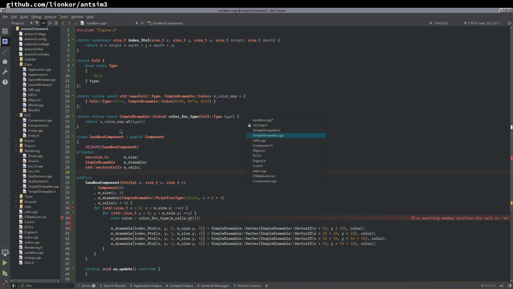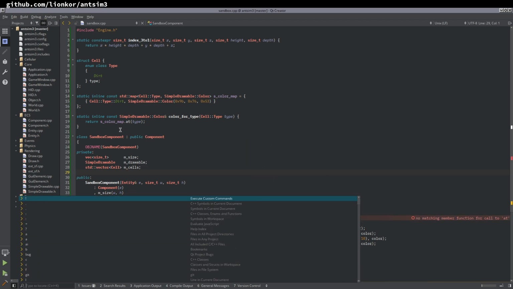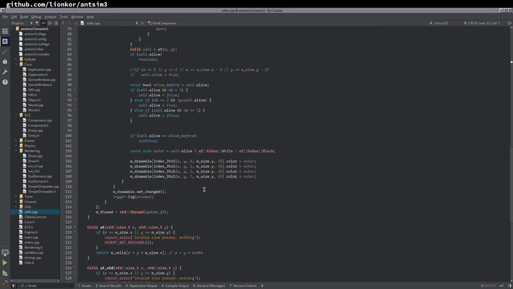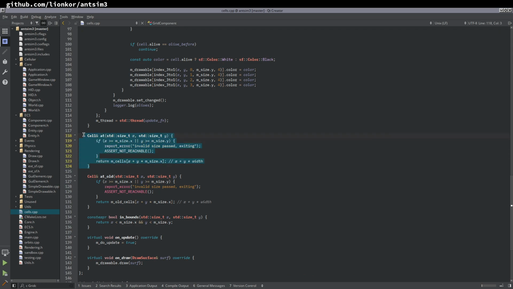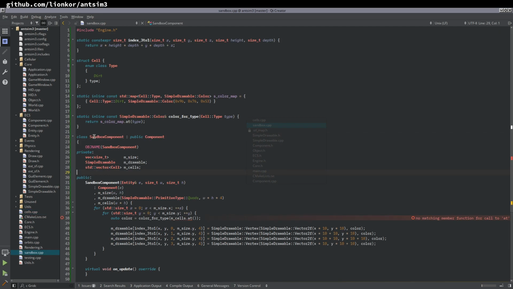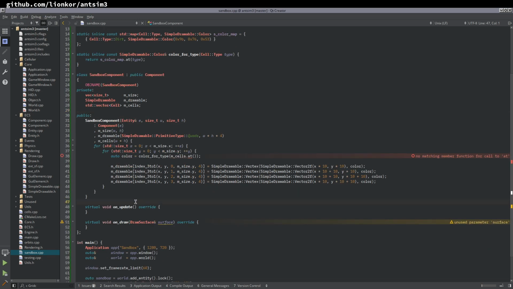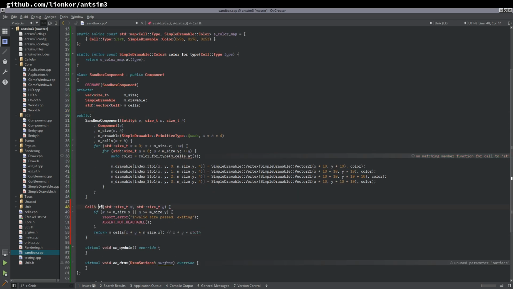This is so much work just to get this to work. We should have a function for this, right? It's just really dumb. So we'll do cell reference at. This is pretty decent, not gonna lie. I like it.